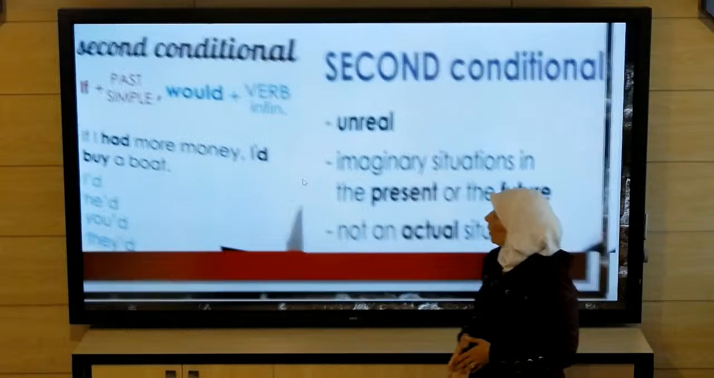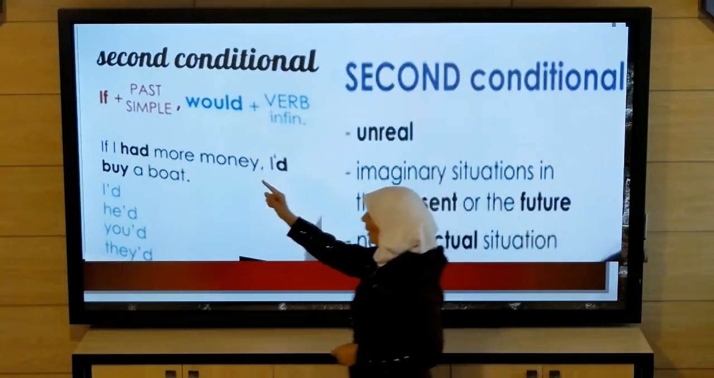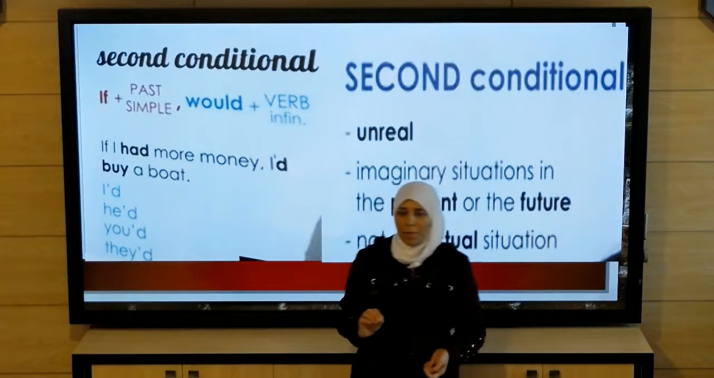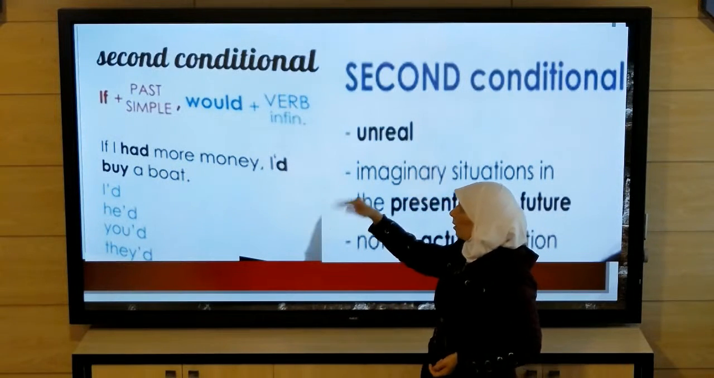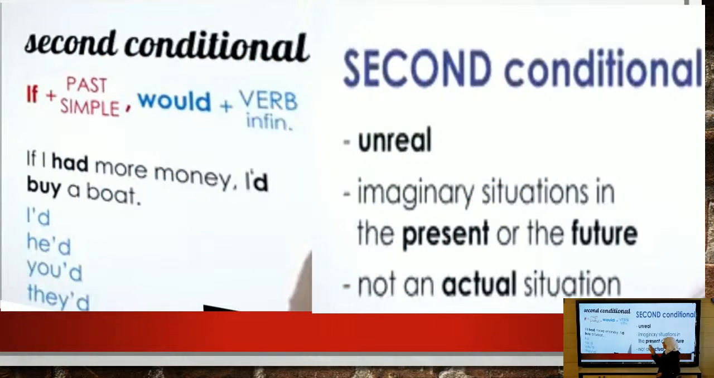The second conditional, let's notice the tense. If plus past simple. And the main clause, would plus verb in infinitive. For example, if I had more money, I'd buy a boat. So here we have a contraction of would, like I'd, he'd, you'd, they'd.